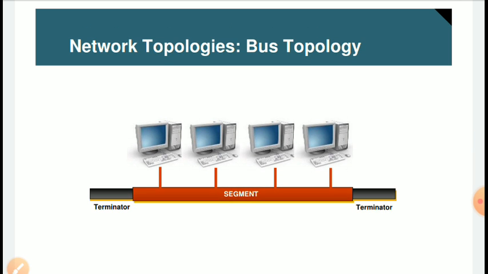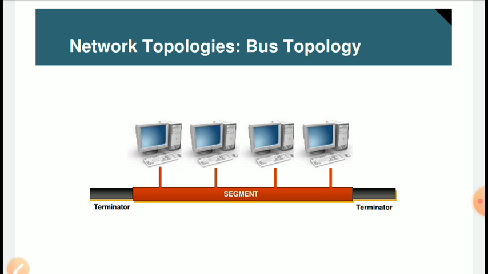When one computer passes a signal in this network, the signal is passed to both terminals, and when it reaches both terminals, all the computers can take this data, and it comes back to the computer that sent it.